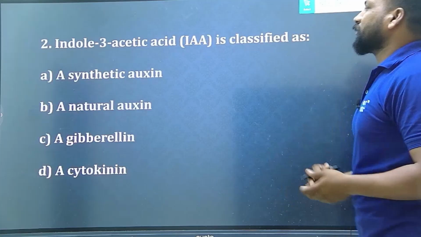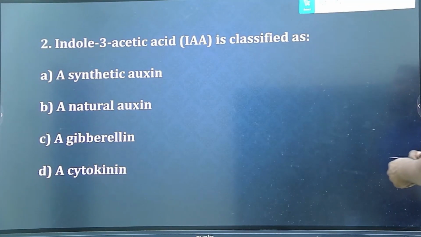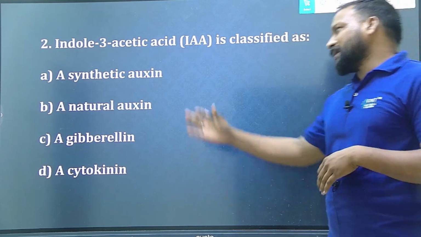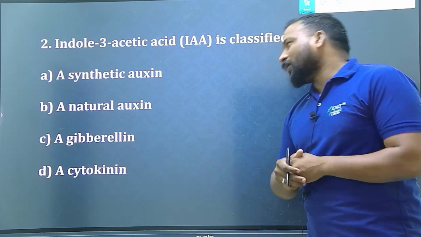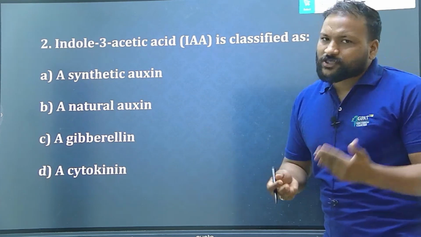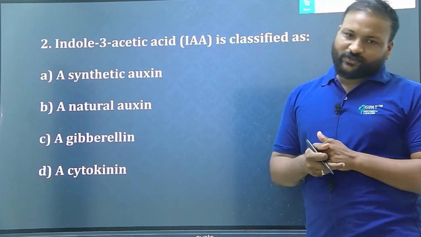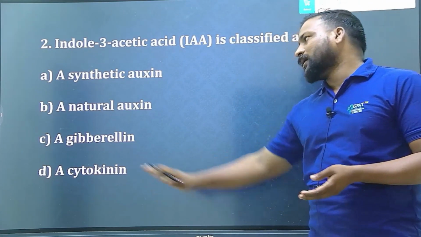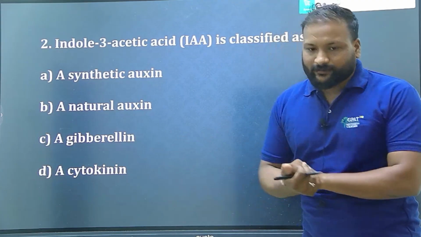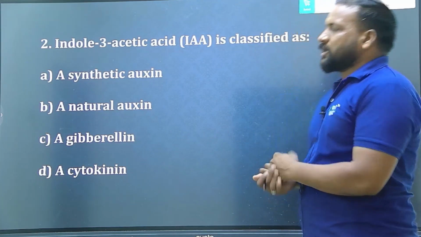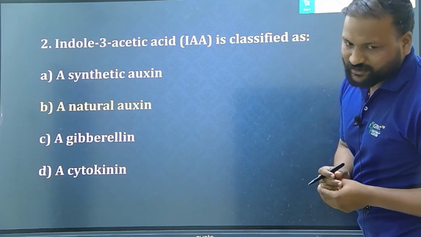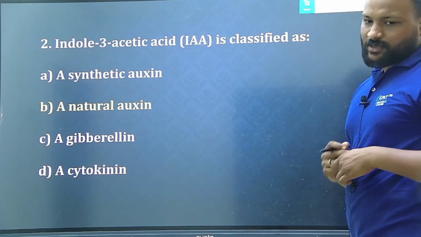Second question. Indole 3 acetic acid is classified as either a synthetic auxin, natural auxin, gibberellin, or cytokinin. You can eliminate two options because you are very smart students. We know it belongs to the auxin, and that's the reason we can eliminate gibberellin and cytokinin. But what is the right answer here? Undoubtedly, the right answer is natural auxin. Clear?